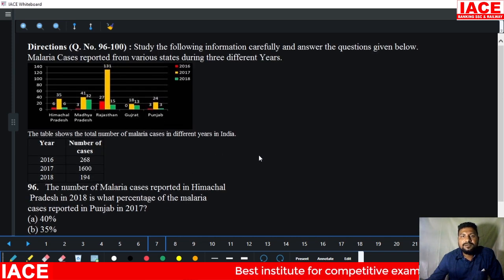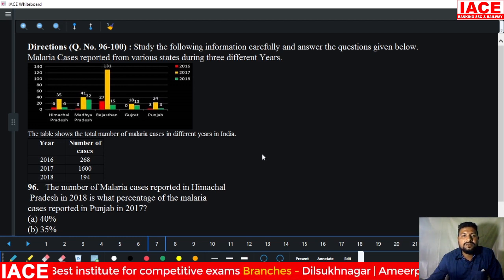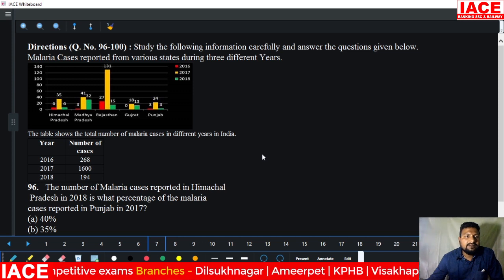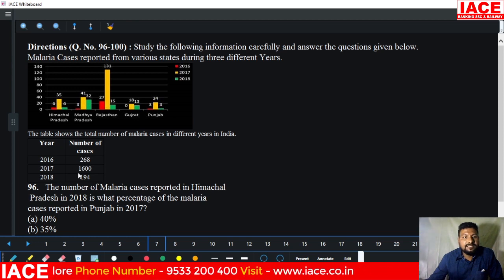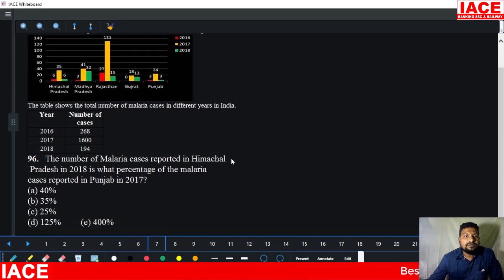Study the following information carefully and answer the questions given below. Malaria cases reported from various states during 3 different years: Himachal Pradesh, Madhya Pradesh, Rajasthan, Gujarat and Punjab, and different years 2016, 2017, 2018. Overall is how many states? 5 states. And total malaria cases India wise. This is India wise, the table is given for India wise. This is states wise. Okay. Then go for the question.